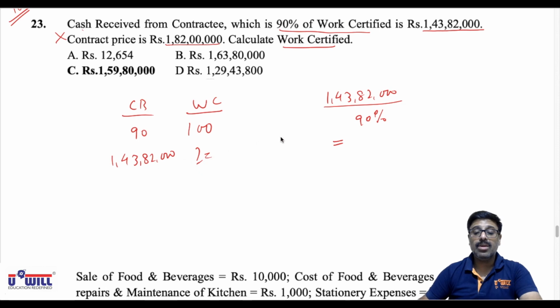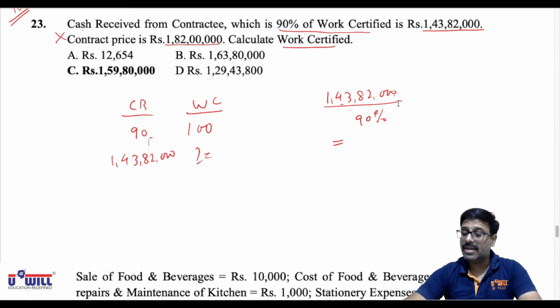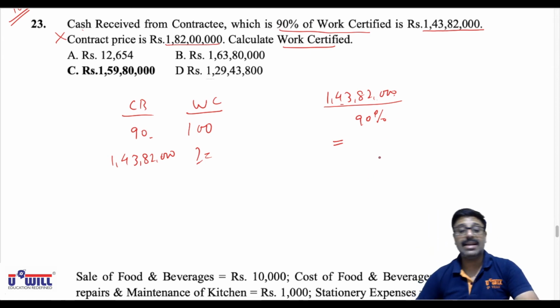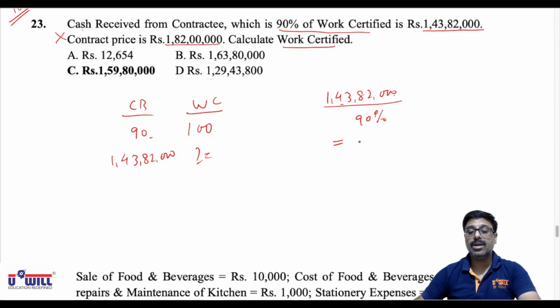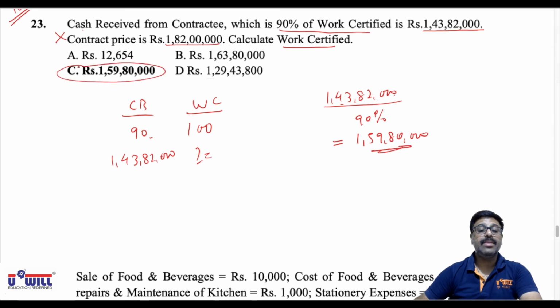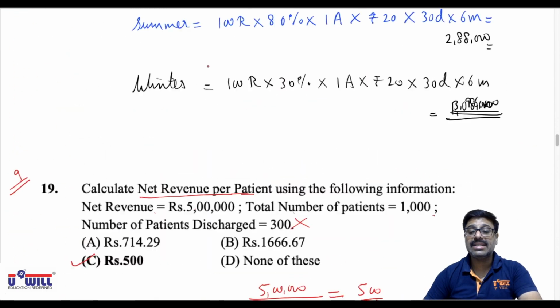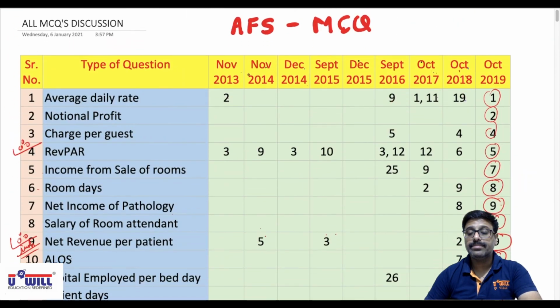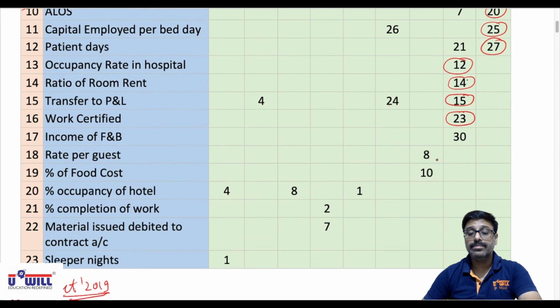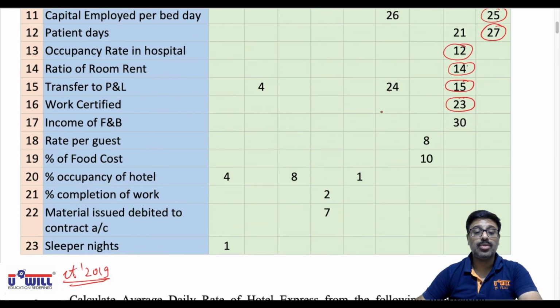You'll get 1,43,82,000 into 100 divided by 90, means divide by 90%. So do it: 1,43,82,000 divided by 90%. You'll get 1,59,80,000. That is your option C. Now, based on this 16th variety of question, there is no other question.